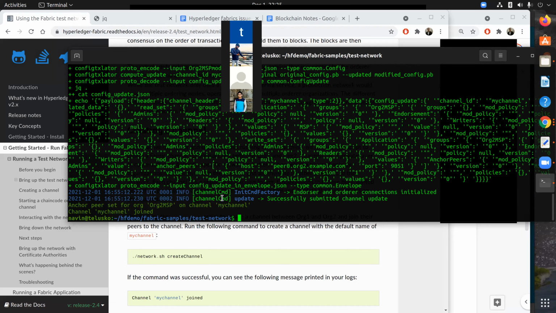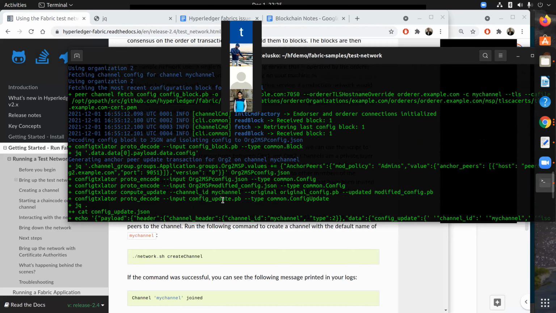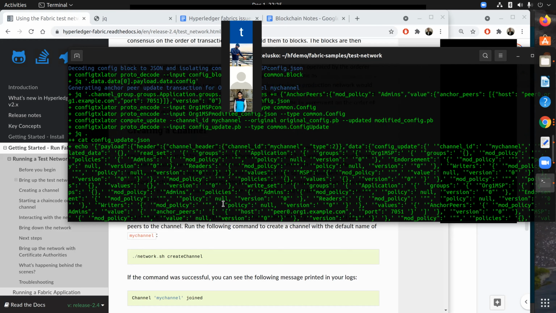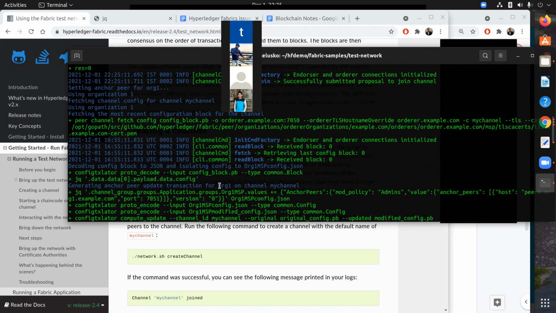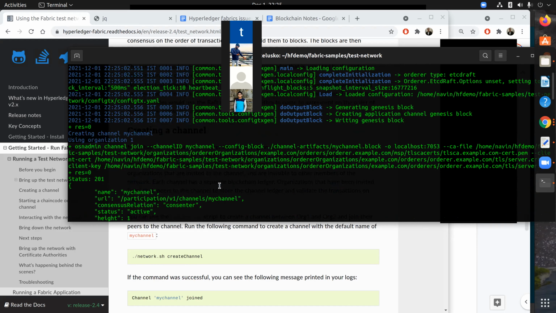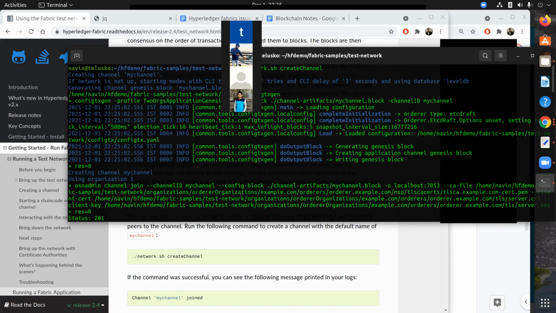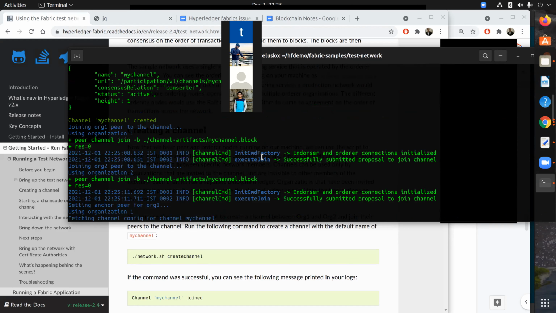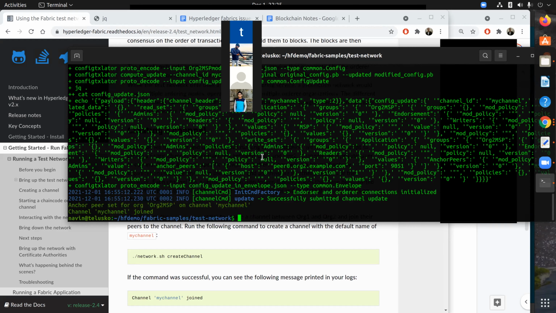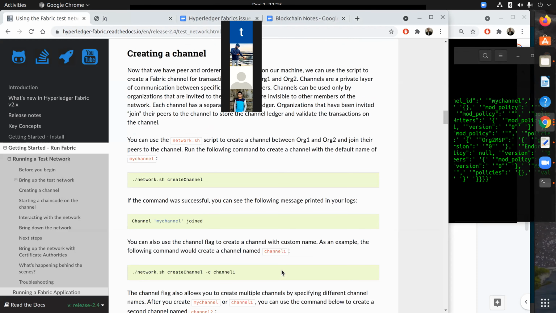And there will be two nodes on this channel. We got peer 1 and peer 2. Where do we see those peers? When you run this network for the first time, it will show you those two peers. So when you run this, just look at the output and find them. It should be peer 0 of organization 1 and peer 0 of organization 2. You will see that. Both these peers are part of the network. Okay, that's good. So we got a channel as well.